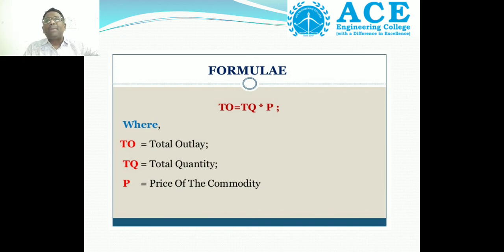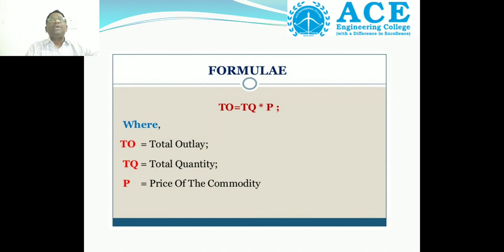You should remember all the formulas from an examination point of view. Total outlay or expenditure method: TQ into P. Whereas the proportionate method is delta Q by delta P into P by Q. Here, what is the formula?